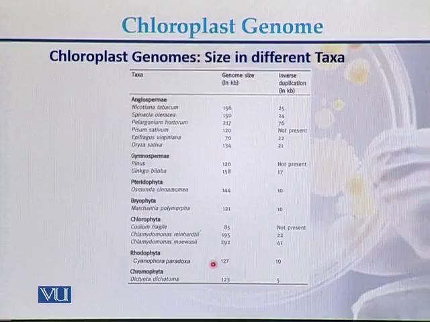In Rhodophyta, the example is that the chloroplast genome can be 127 kb, and in Chromophyta, the size of the chloroplast genome is 123 kb. So this is just a comparison of the size of chloroplast genomes present in different species and different taxa of plants.